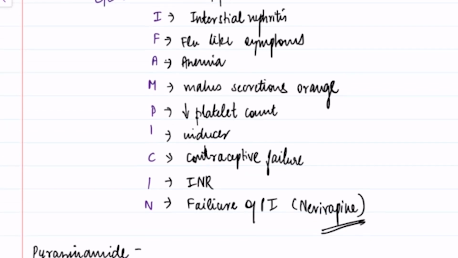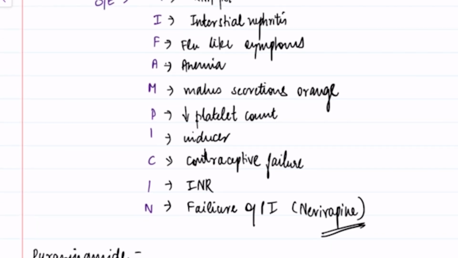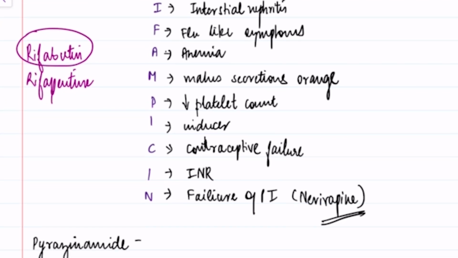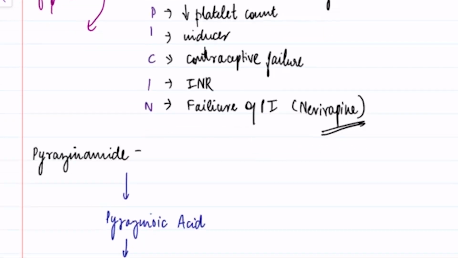Okay, so there are some rifampicin alternatives. Okay, you need to remember them. These are your rifabutin and rifapentine. Okay, so remember that rifabutin is the least inducer of enzymes among all the rifamycins, and there are two important side effects also that you will tell me in the comment section.